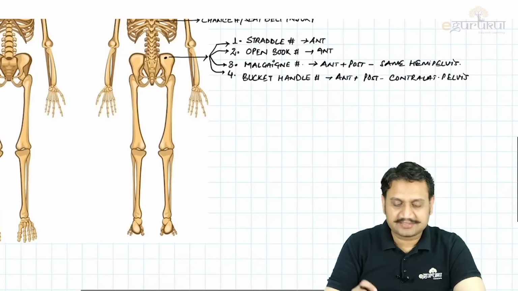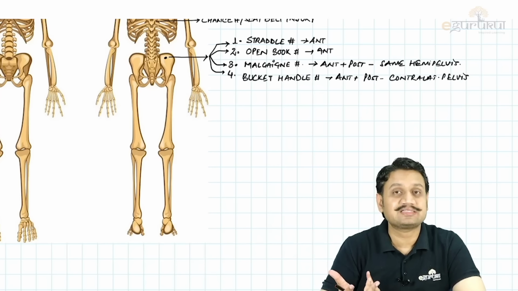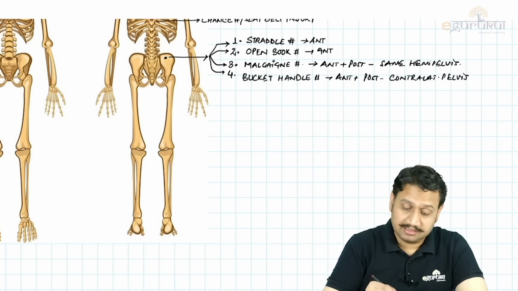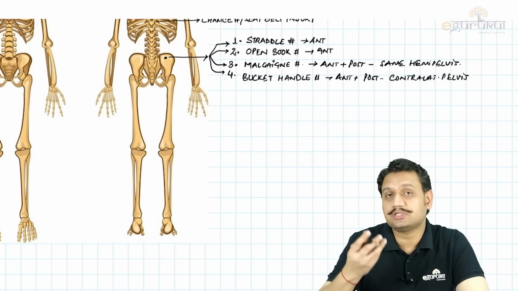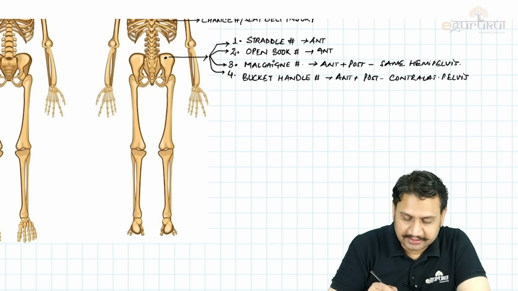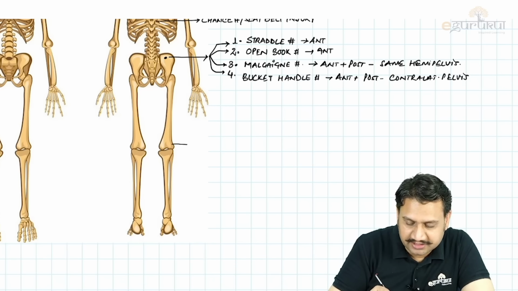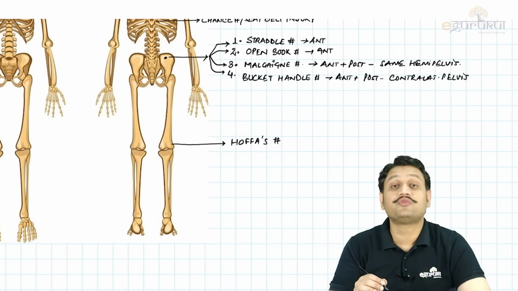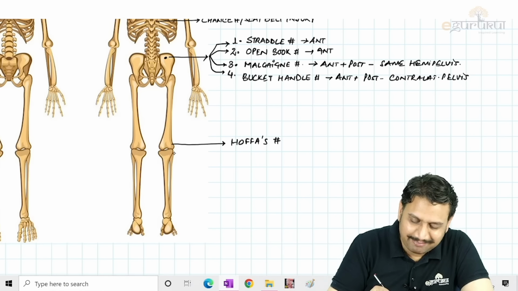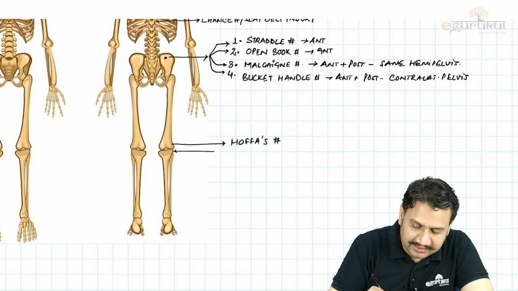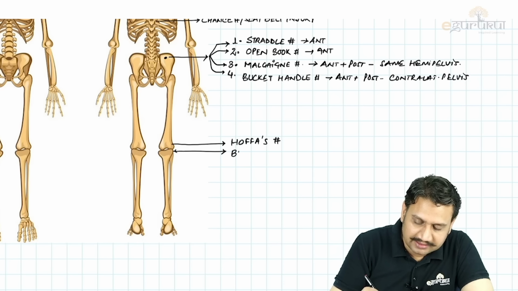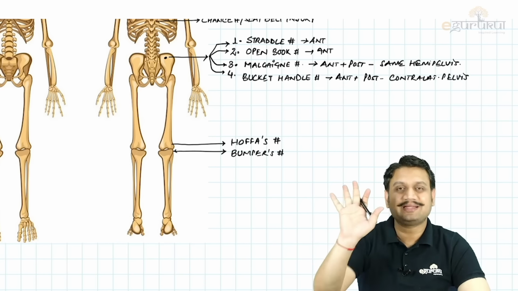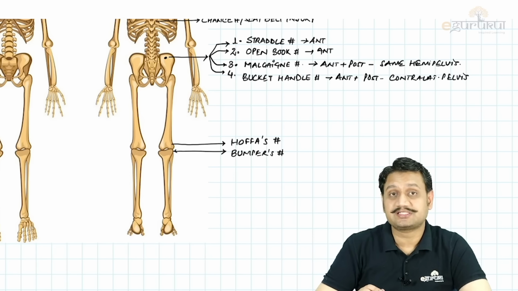The other fancy fractures, the fracture neck of femur is not having any fancy name. Shaft, no fancy name, but there are fractures at the base or the lower end of the femur, right? What is that? The lower end of femur, you have a fracture in the coronal section of the femoral condyle. What is that known as? The Hoffa's fracture. Remember that? The Hoffa's fracture. When there is an impact onto the lateral tibial plateau, what do we call that? The bumper's fracture. Bumper of the car hitting on the lateral tibial plateau. That is bumper's fracture, right?